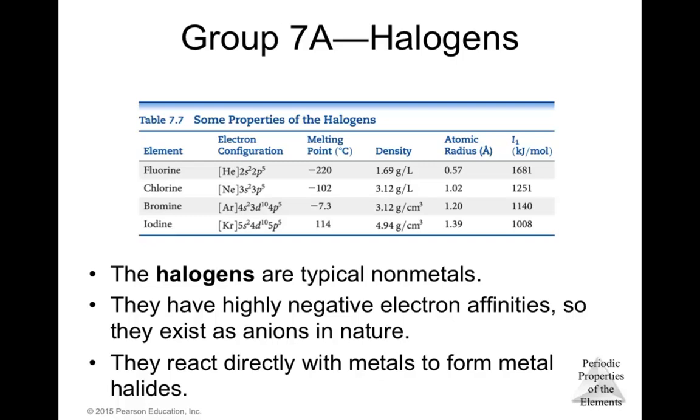They react directly with metals to form metal halides. In the same way, if they just add 1 more electron, they will have the electronic configuration of the next noble gas. That's what they are looking for. So all of this group form ions as anions with a charge of -1.